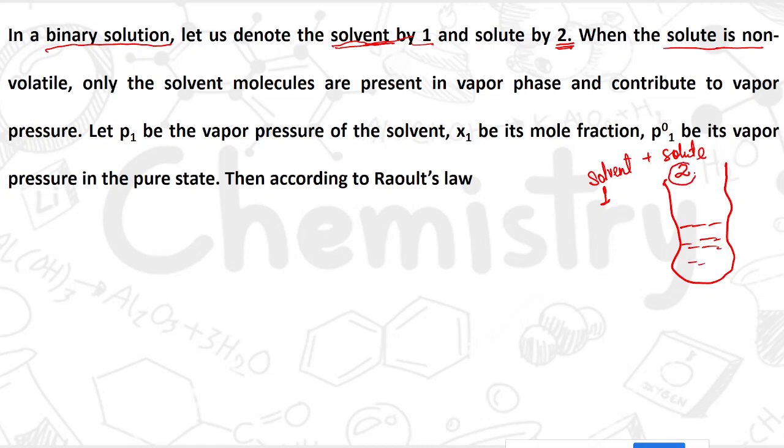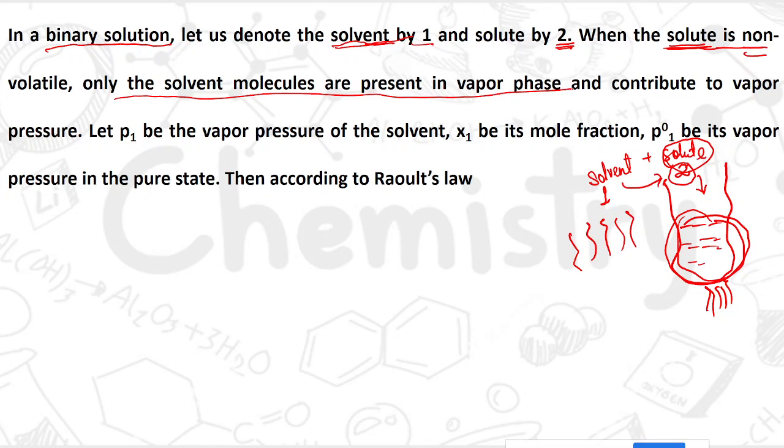Now if the solute is non-volatile, meaning these two things are mixed thoroughly here in the solution and we are boiling it, then if the solute does not evaporate easily, whatever vapor comes out will be of the solvent particles, because my solute is non-volatile. So only the solvent molecules are present in the vapor phase, and they will only contribute to the vapor pressure.